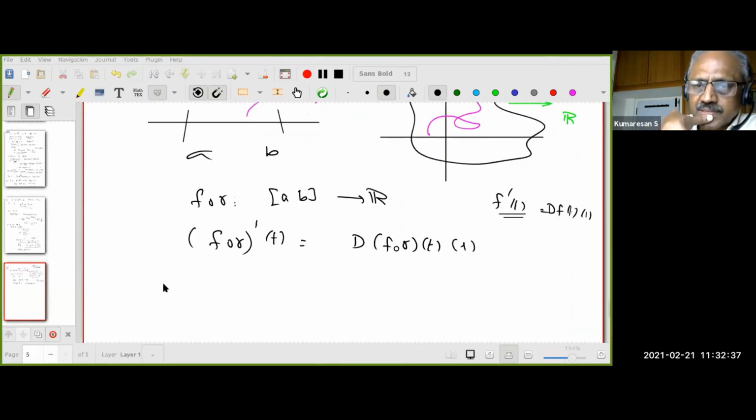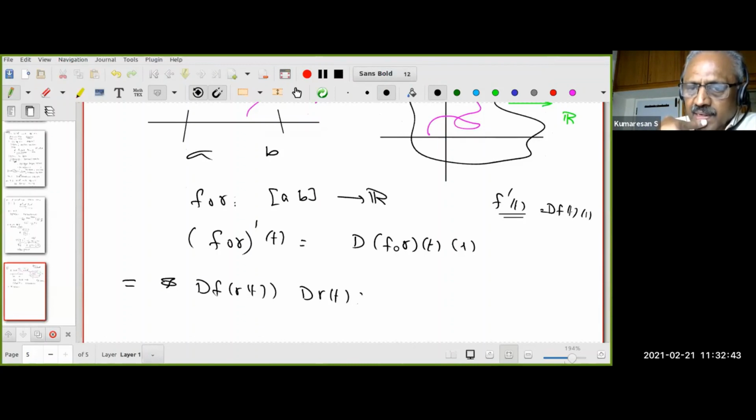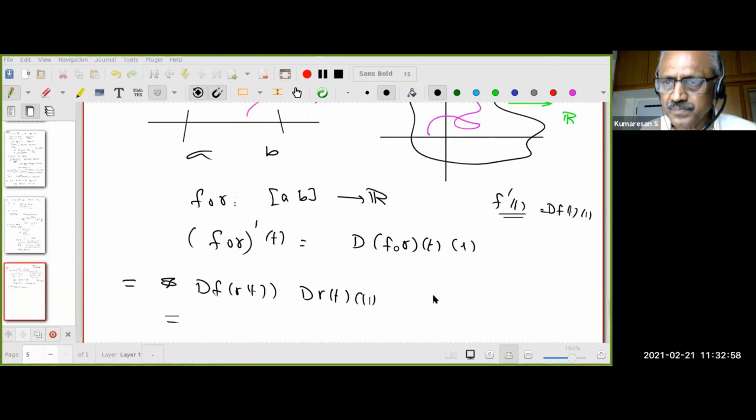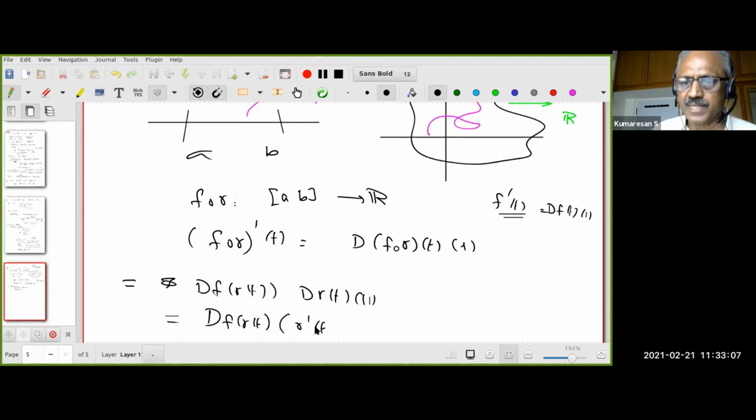What is this? This is df at the point gamma(t) and d gamma(t) acting on 1. But what is d gamma(t) acting on 1? All of you know that. In fact, in the last lecture, I reviewed it completely. It took about 25 minutes to review this. What is d gamma(t)? Gamma dash t. Yeah, gamma dash t. Therefore, df at gamma(t) acting on gamma dash t. Does it make sense? Yes.